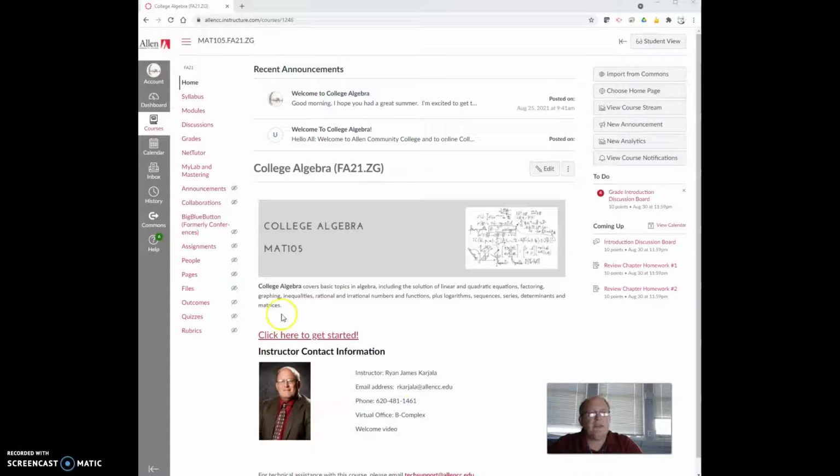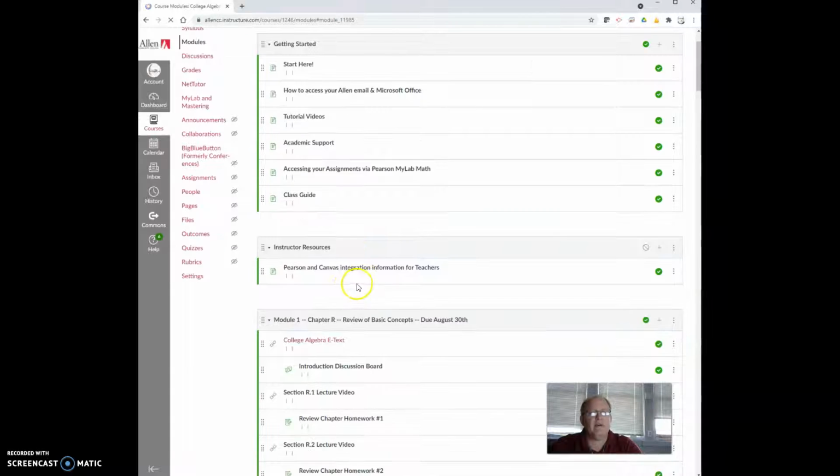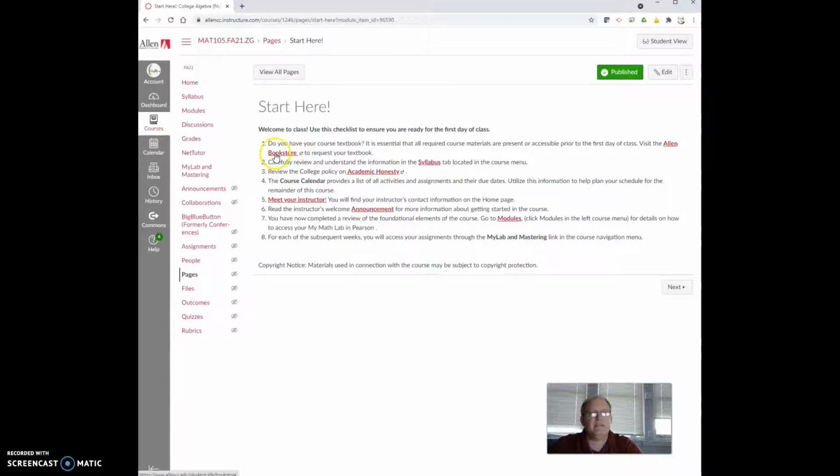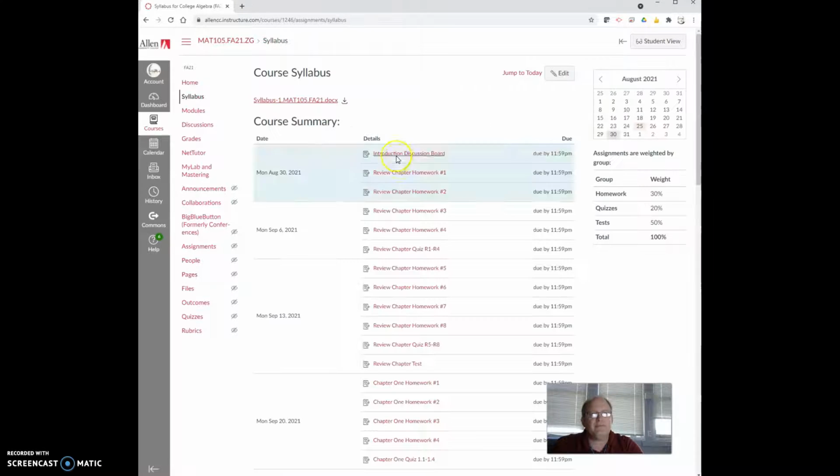The next place I'd like you to go is right here. It says click here to get started. You click there, it'll take you out to the module. This is where all of your work happens. The first place you're going to go is you want to click start here, and that'll walk you through some links. So the bookstore, make sure you have your book. Like I said, I've sent you out access codes. You should have those. Make sure you take a look at the syllabus, read through that.